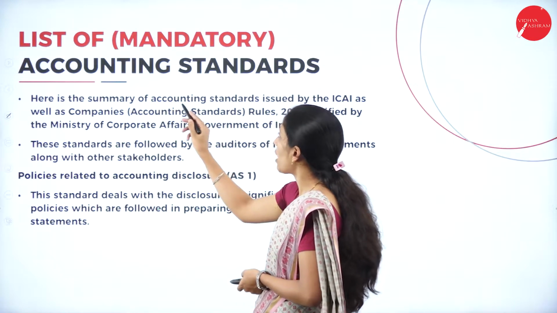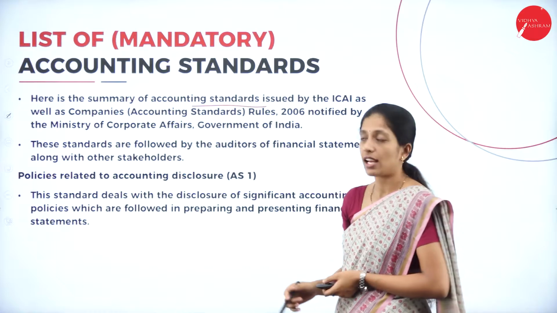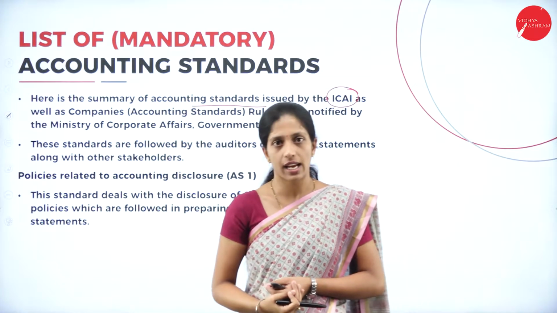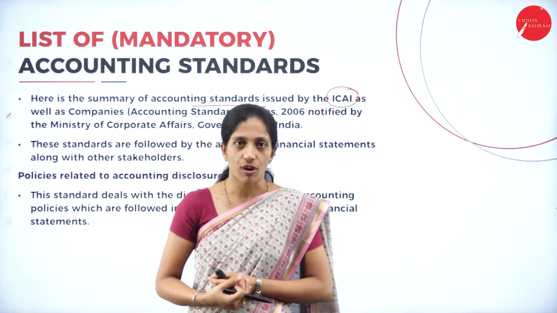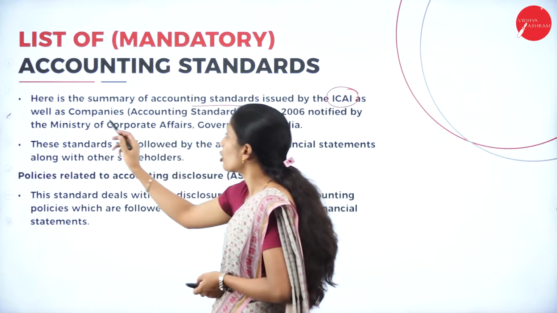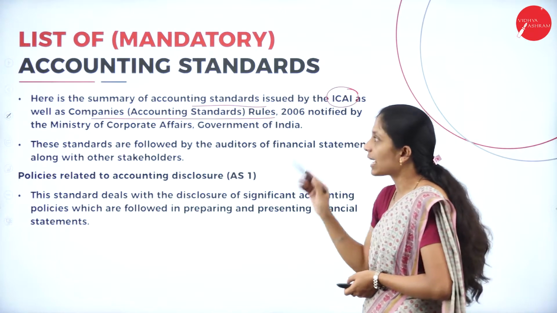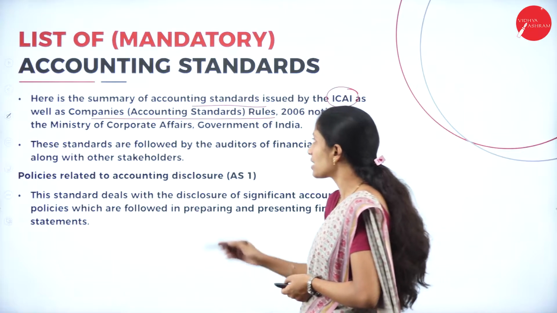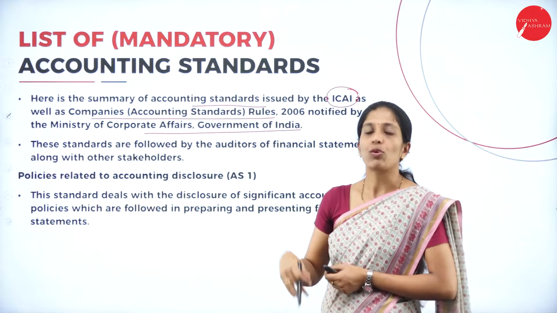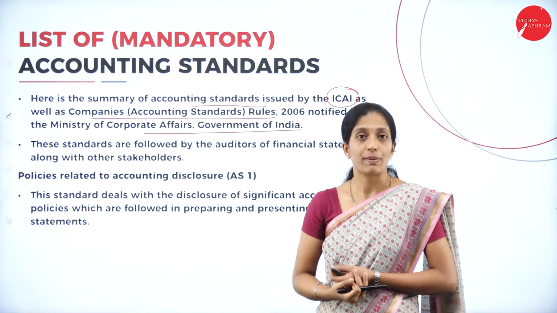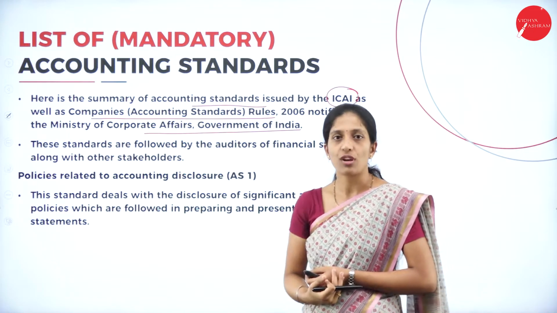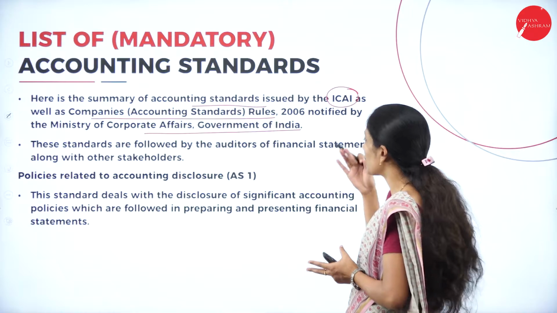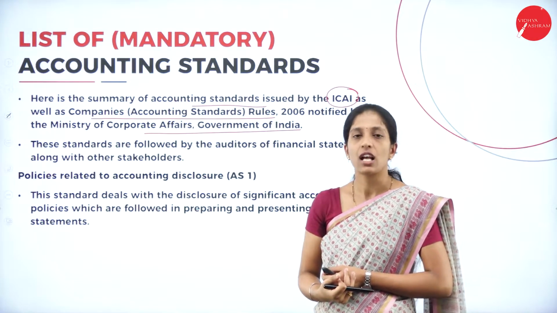Here is a summary of accounting standards issued by ICAI. In the last session I told you that accounting standards are issued by ICAI, the Institute of Chartered Accountants of India, and the Companies Rules 2006, notified by the Ministry of Corporate Affairs, Government of India.